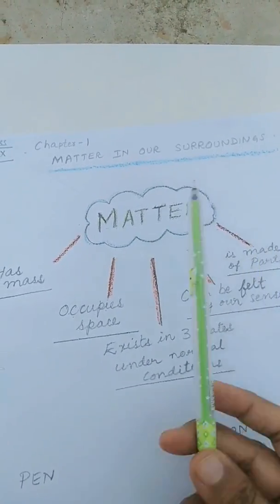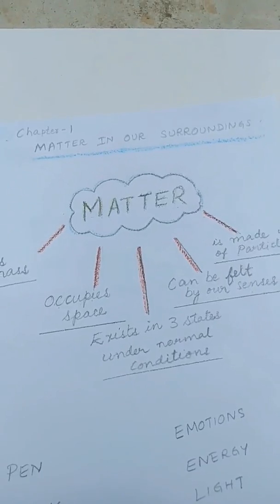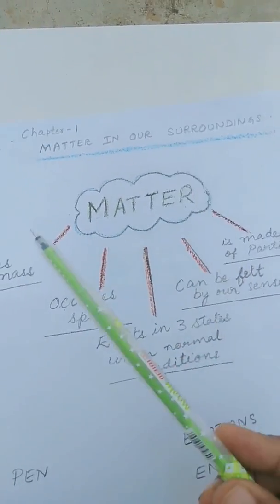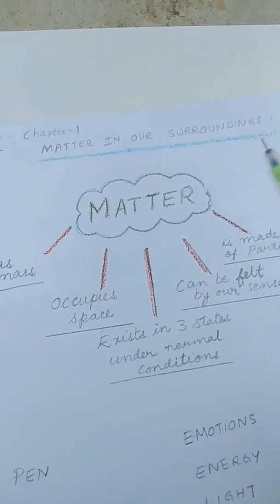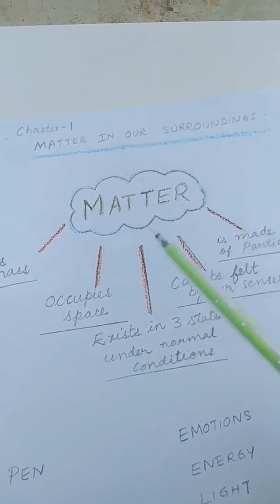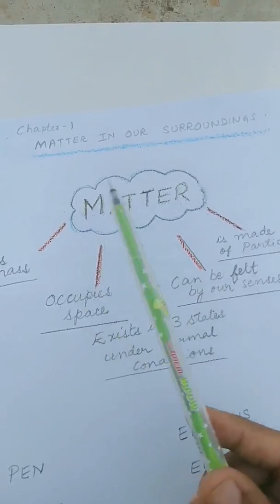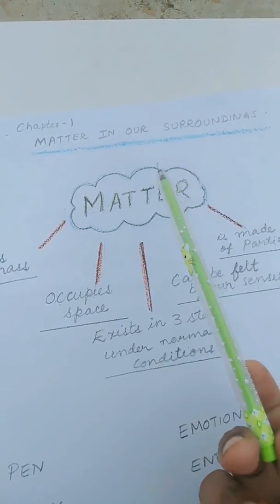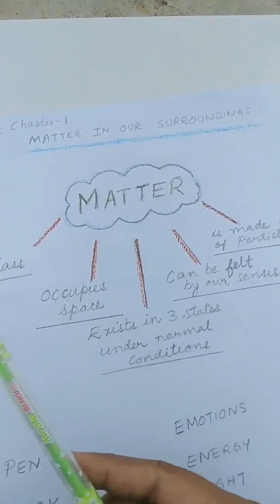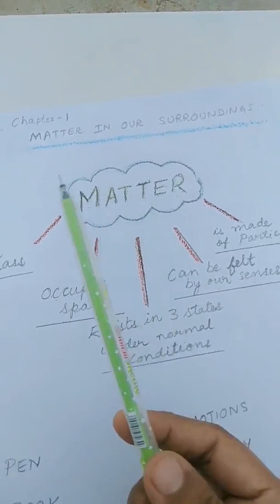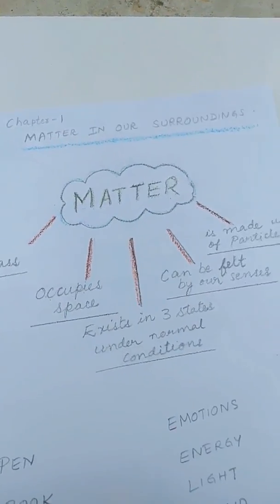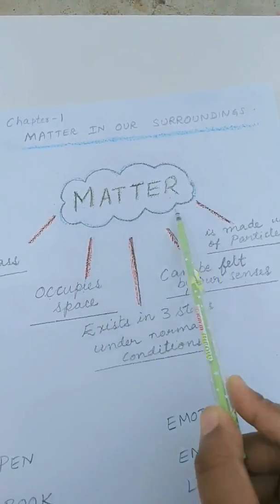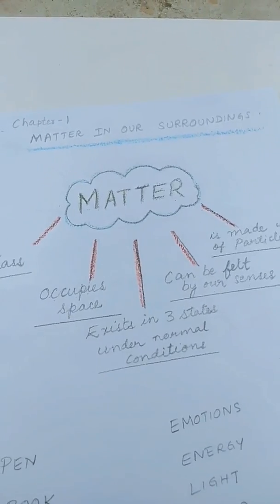in our surroundings. As we look at our surroundings, we see a large variety of things with different sizes, shapes, and textures. So, all these things that you see around are made up of matter. For example, the pencil, the pen, the book, chair, glass, etc. They are all made up of matter. So, what is matter? We shall be learning about matter in this particular module.